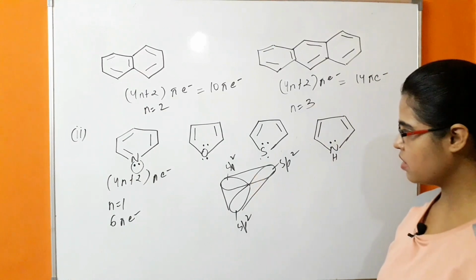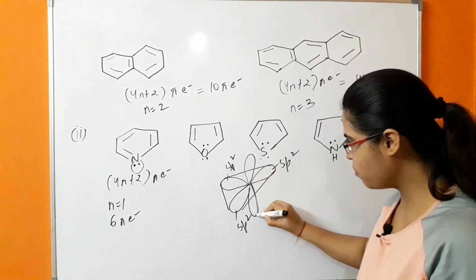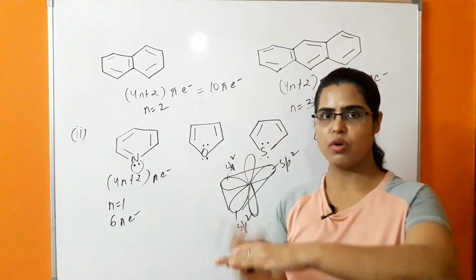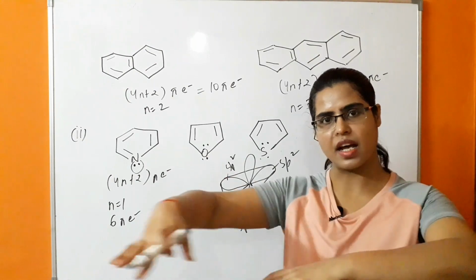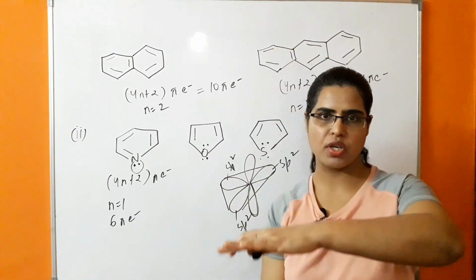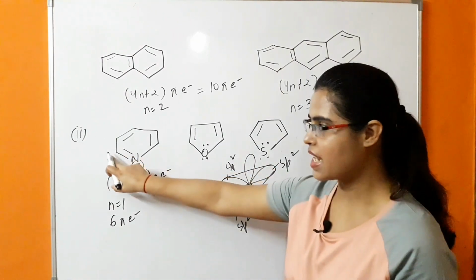So what is happening in this case? One unhybridized p orbital of this nitrogen is present perpendicular to the plane of the hybridized orbitals. Both the lobes of this unhybridized p orbital are represented because it is forming a pi bond with the next carbon.